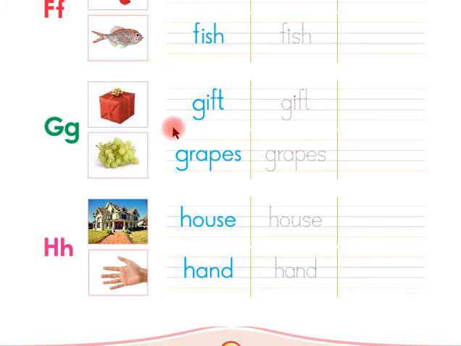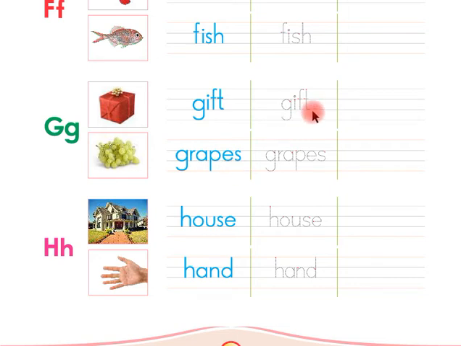Children, now you have to read these words. This word is gift. Look at this, children, the word is gift. Listen again, children, this word is gift. Now say with me, children, this word is gift. And this word is grapes. Listen again, children, this word is grapes. Look at this, children, this word is grapes. Say again, children, the word is grapes. Now say with me, the word is gift and this word is grapes.